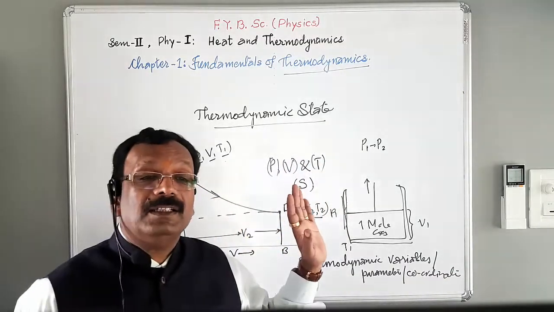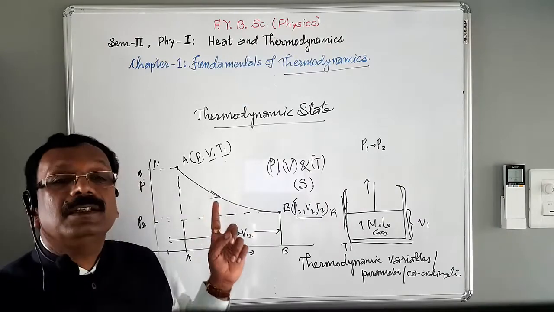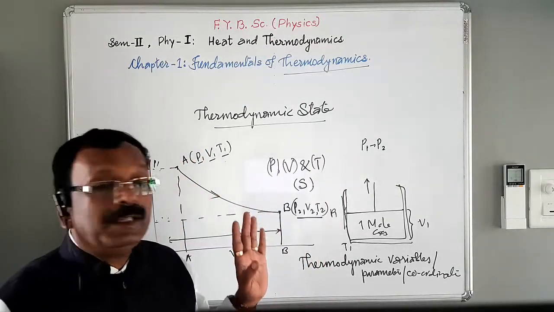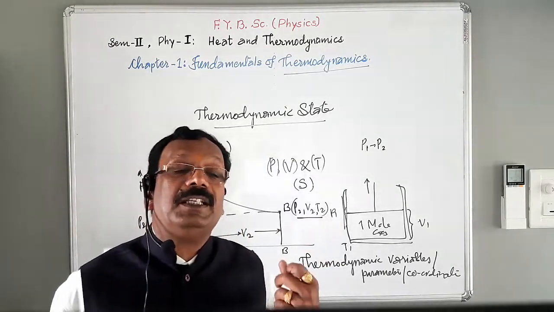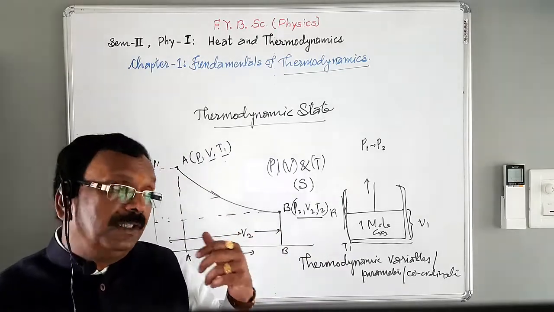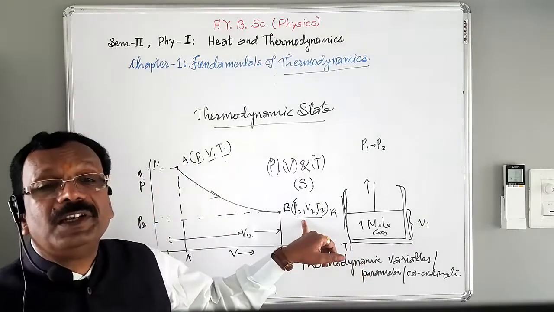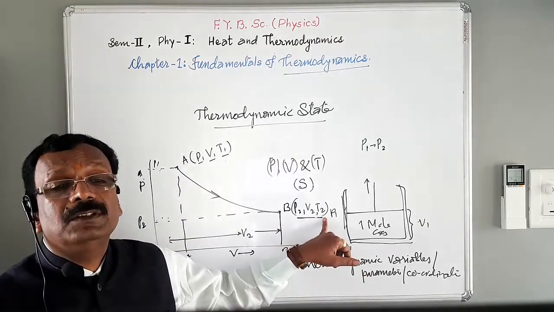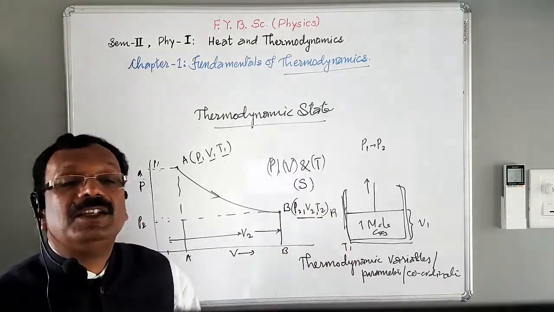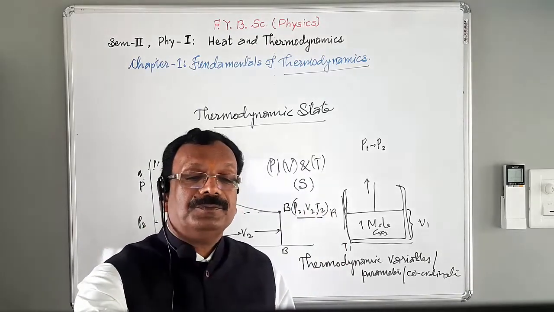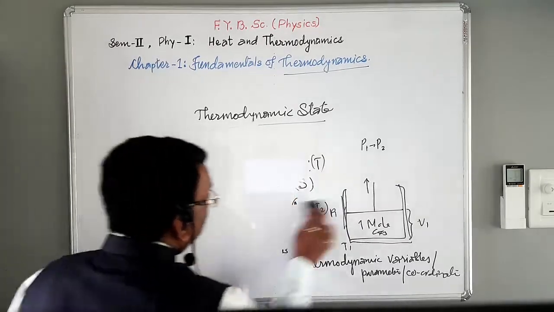Again remember that the state of a system can be described in terms of its pressure P, volume V and temperature T. Suppose the initial state pressure is P1, volume is V1 and temperature is T1. Then we can say that the system is in the initial state, whereas if pressure P2, volume V2 and temperature T2 occur after some time, then the system is said to be in the final state. Okay. Now this is about the introductory part of thermodynamics.